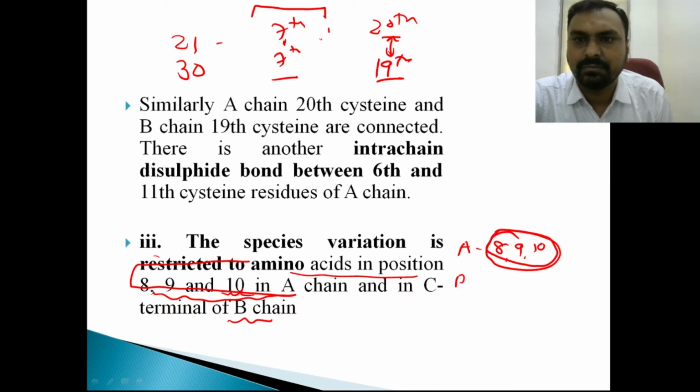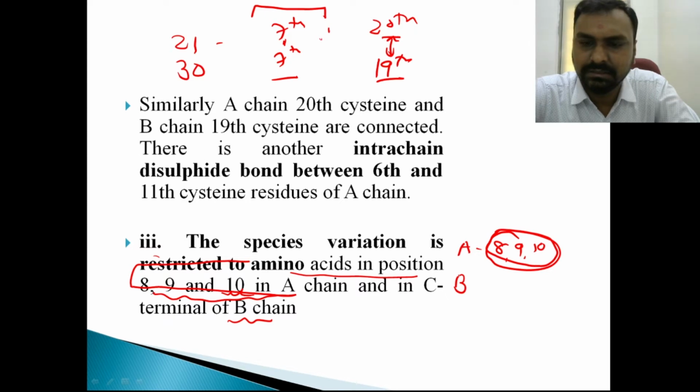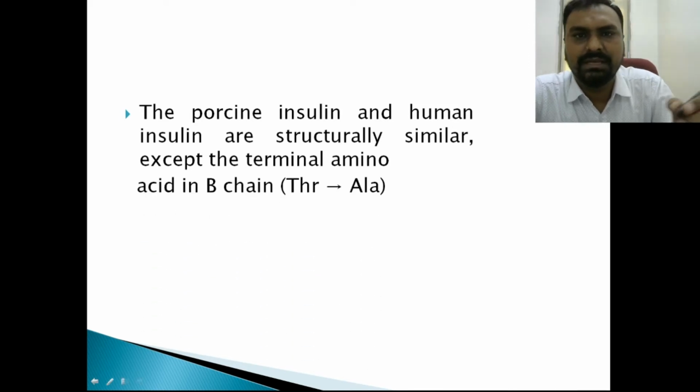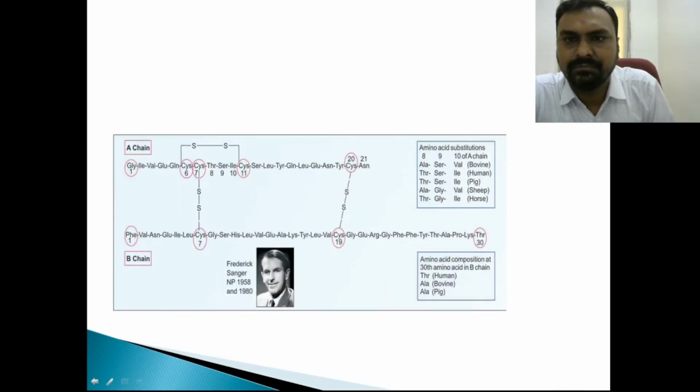Suppose cow insulin or human insulin, there is a change in sequence in the A chain at the 8, 9 and 10 positions, and in the B chain the change is in the last amino acid, that is the 30th amino acid. So porcine insulin and human insulin are structurally similar except for the terminal. In the B chain, in human we have threonine, while in porcine it is alanine. So human insulin has threonine at the B chain end, and if it is replaced by alanine, that is porcine.